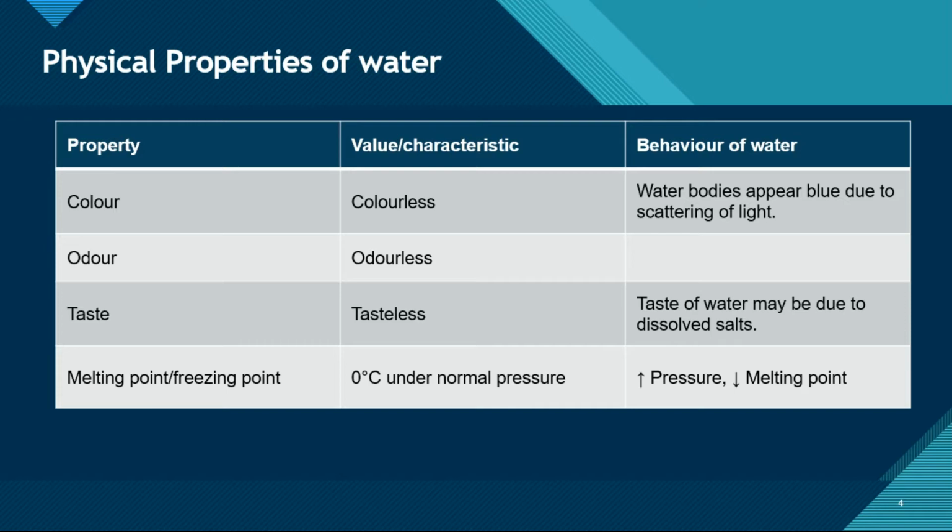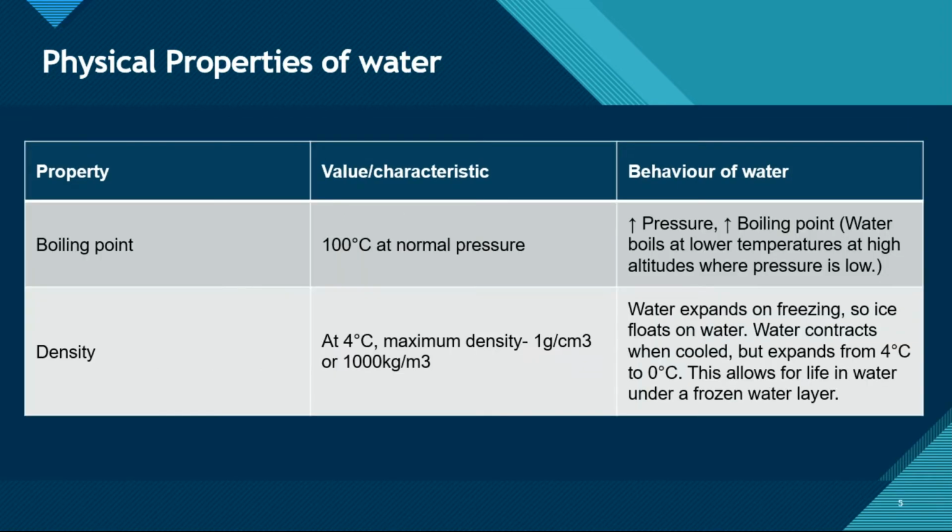The melting point is 0 degrees under normal pressure, but if the pressure increases, the melting point decreases. Boiling point. 100 degrees Celsius is the boiling point of water at normal pressure, but if the pressure increases, the boiling point of water also increases. Density. The density of water is 1000 kg per meter cube or 1 gram per centimeter cube at 4 degrees Celsius, and at 4 degrees Celsius water has the maximum density.